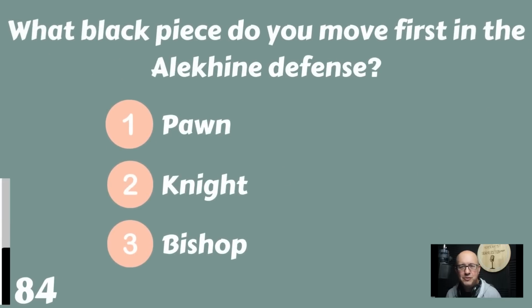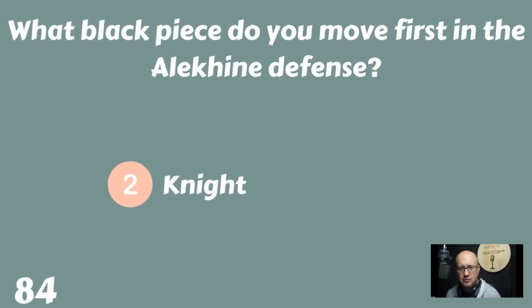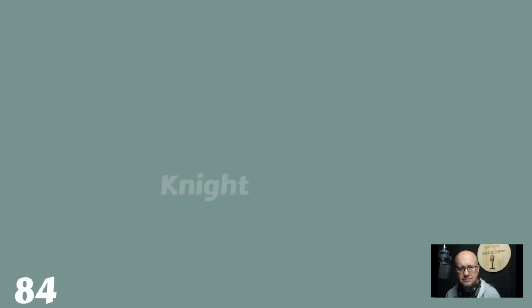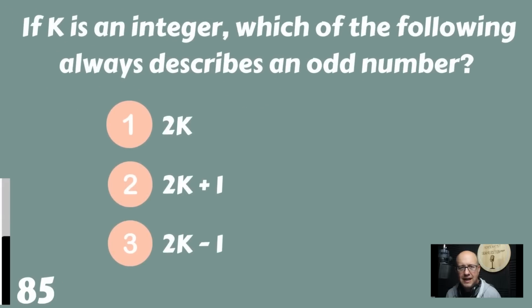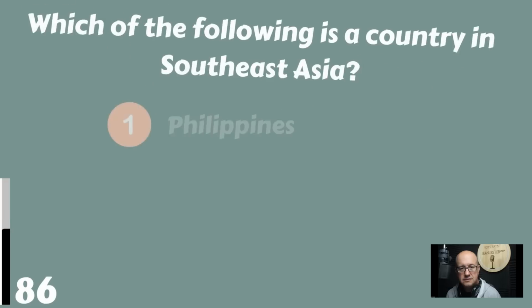What black piece do you move first in the Alekhine defense? The pawn, the knight, or the bishop? Ooh, a chess question. An Alekhine defense. Well, you move the knight first. Right. If k is an integer, which of the following always describes an odd number? 2k, 2k plus 1, or 2k minus 1? Which one will always be an odd number? 2k plus 1.